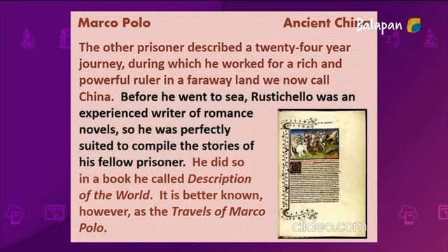Before he went to sea, Rustichello was an experienced writer of romance novels, so he was perfectly suited to compile the stories of his fellow prisoner. He did so in a book he called Description of the World. It is better known, however, as The Travels of Marco Polo.